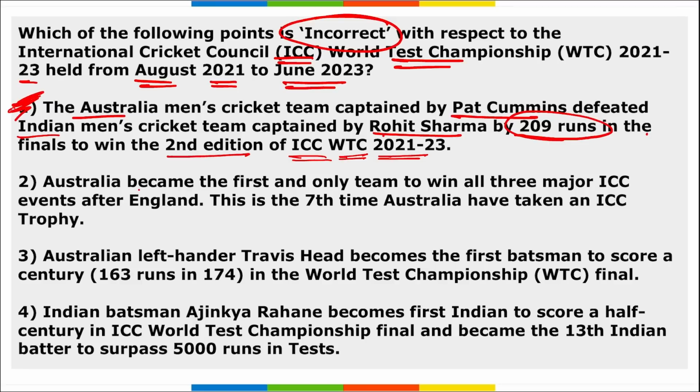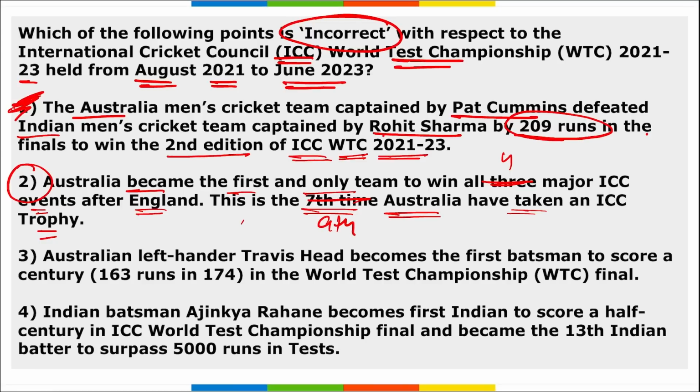So option 2, Australia became the first and only team to win all three major ICC events after England, and this is the 7th time Australia have taken an ICC trophy. So yes, option 2 is wrong here. Australia became the first and the only team to win all 4 major ICC events after England, and this is the 9th time that Australia has taken an ICC trophy.